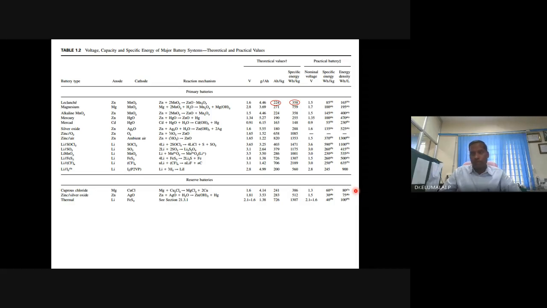Isn't it? This is capacity, this is specific energy. They are related by multiplying voltage. These are all theoretical only. 224 into 1.6, we should be able to get 358 watt-hour per kg. Did anybody get this number?